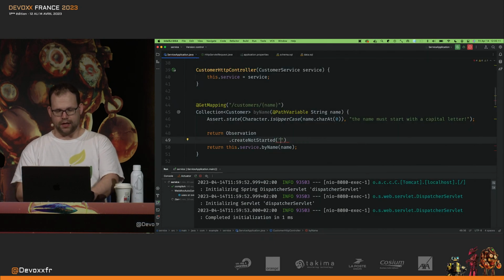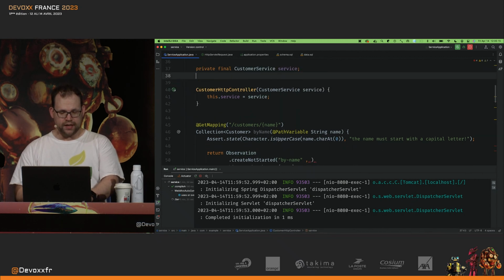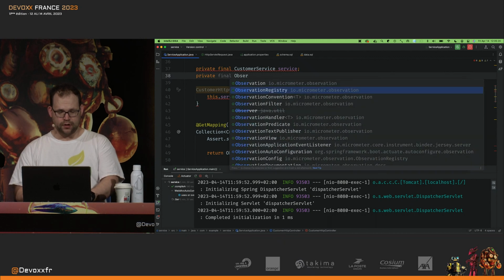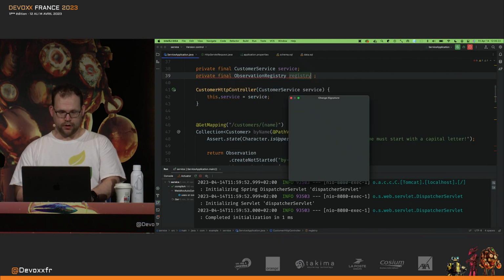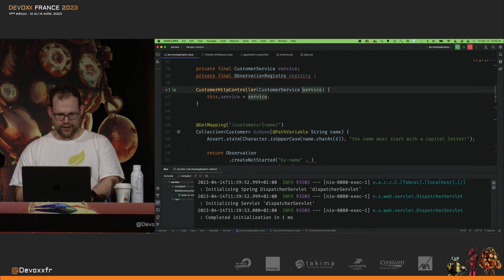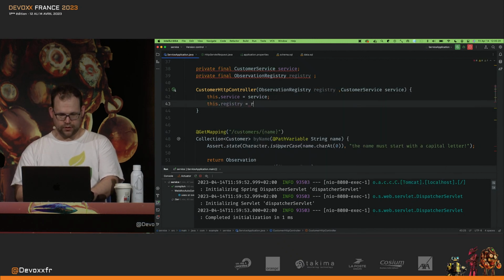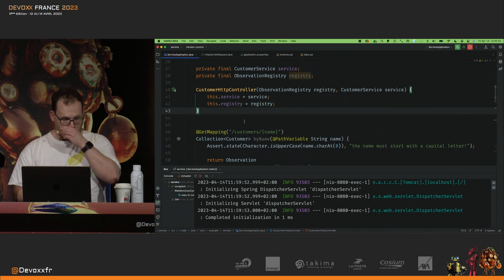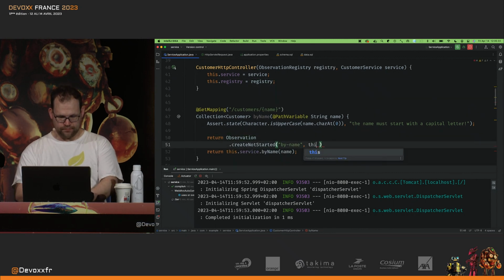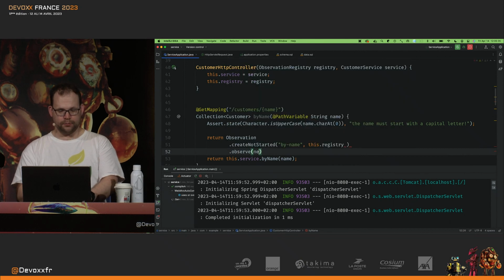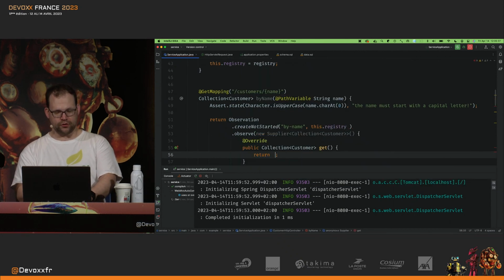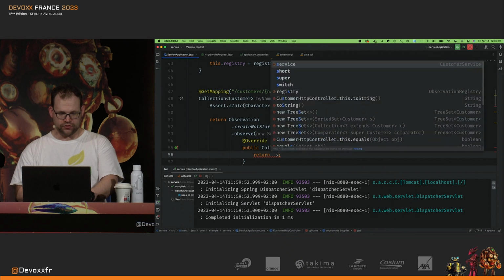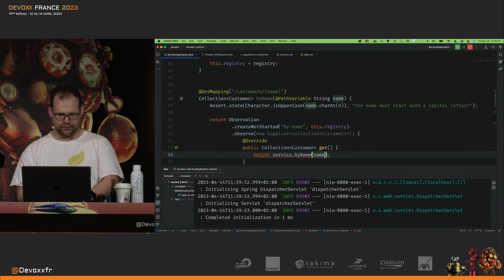So here I'm going to say, just by name. I'll just call it by name. And in order to make that work, I'm going to inject an observation registry. Observation registry, okay? Here we go. And we'll just add that here, observation registry. Good, this.registry equals registry, voila, okay? We'll say registry, and then we're going to observe, using this supplier, we're going to observe the results. So we'll say service.byName, passing in the name, okay?